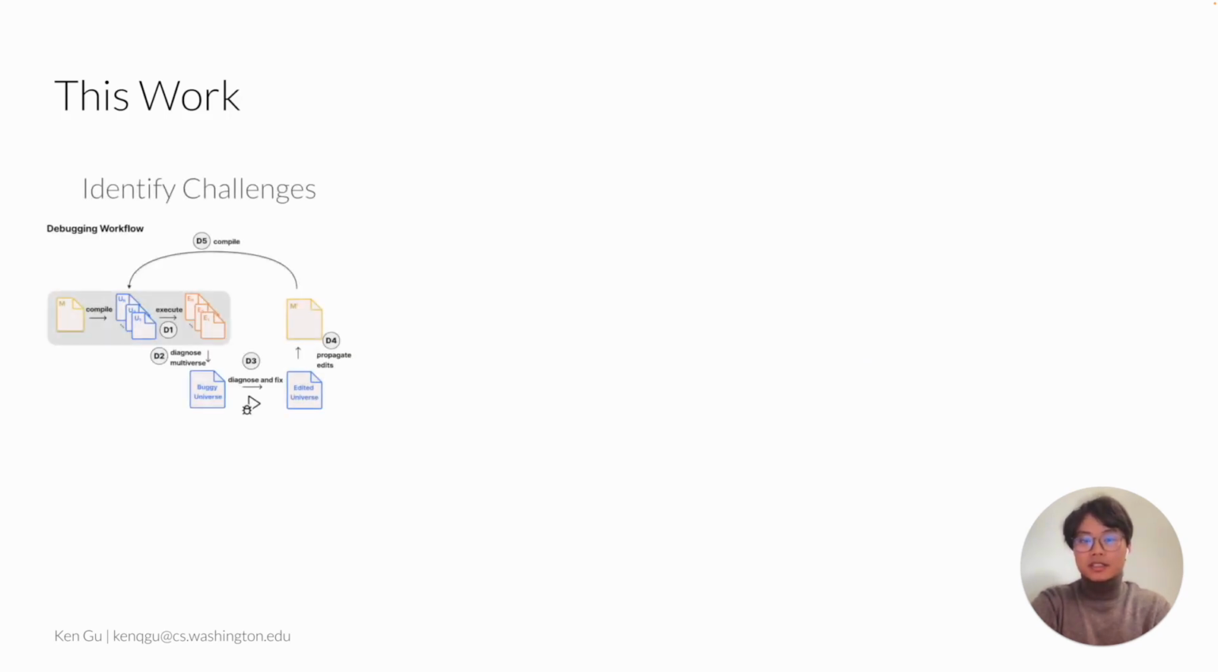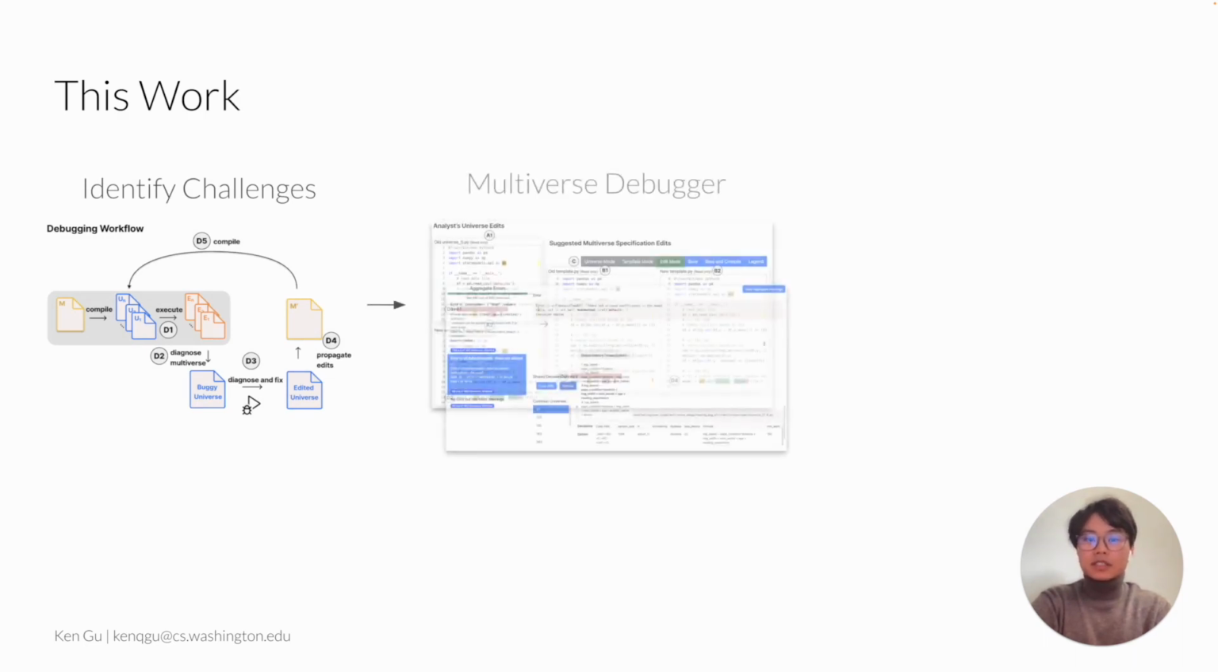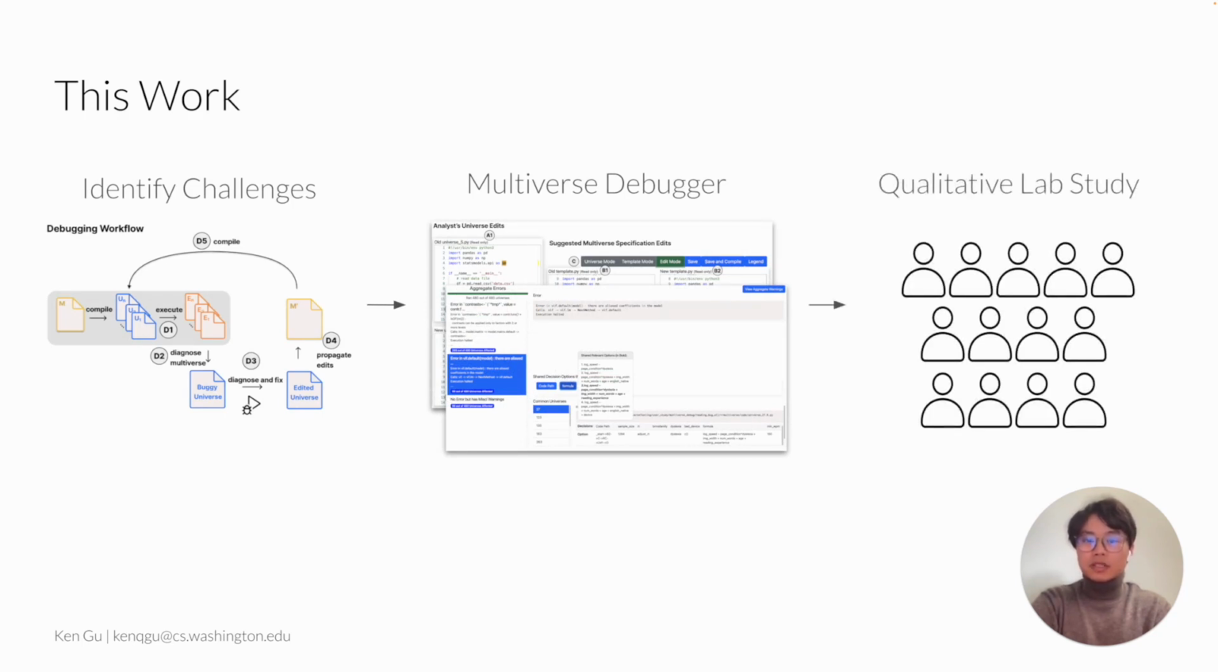We will hypothesize an initial debugging workflow and outline the challenges associated with it. Based on these challenges, we formulate design goals and build the initial prototype, Multiverse Debugger. With our prototype, we conduct a qualitative lab study to more deeply probe the challenges of debugging multiverse analyses. We synthesize findings to inform a model of debugging workflows, and highlight design implications.